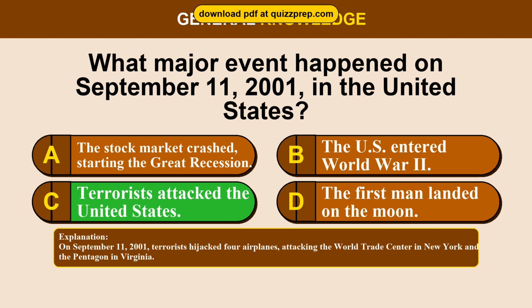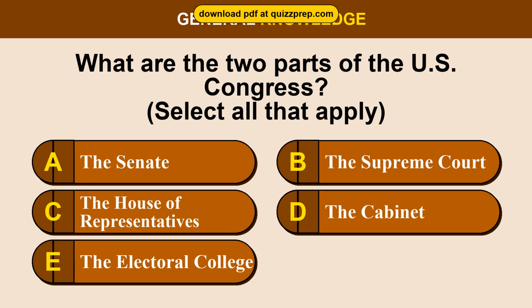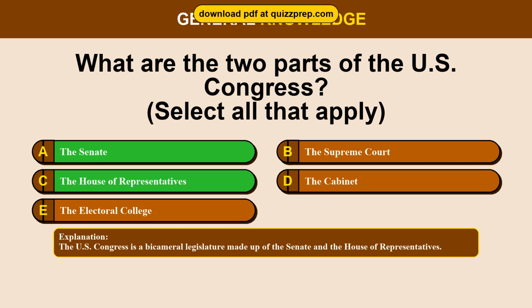On September 11, 2001, terrorists hijacked 4 airplanes, attacking the World Trade Center in New York and the Pentagon in Virginia. Question 3. What are the 2 parts of the U.S. Congress? Option A. The Senate. Option B. The Supreme Court. Option C. The House of Representatives. Option D. The Cabinet. Option E. The Electoral College. The correct answers are options A and C. The Senate, the House of Representatives. The U.S. Congress is a bicameral legislature made up of the Senate and the House of Representatives.